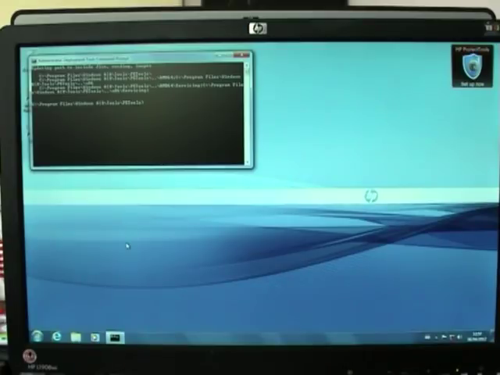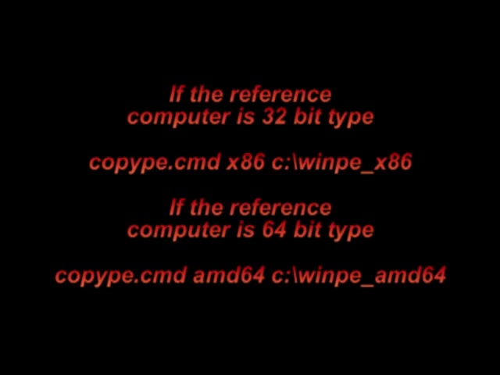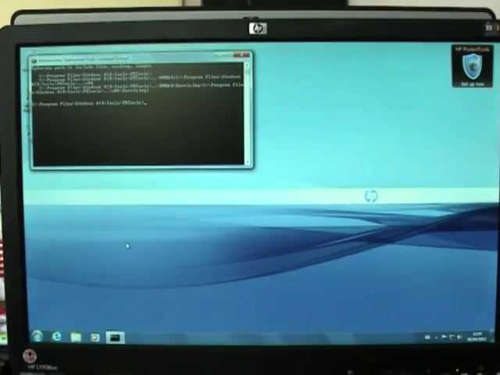Right. Now in the Deployment Tools command prompt window, perform one of the following tasks and then press enter. If you're using a 32-bit computer, you would use copype.cmd x86 c:\winpe_x86.